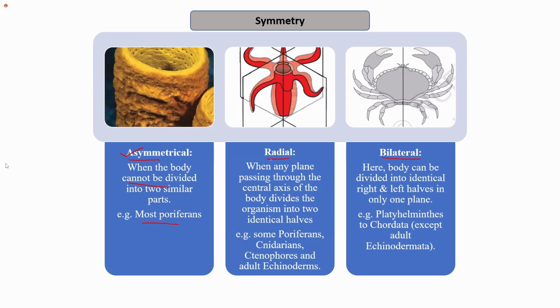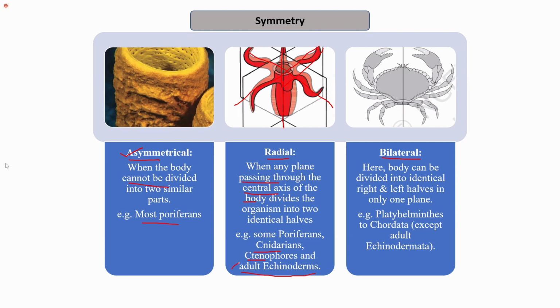The next kind of symmetry is known as radial symmetry. As the figure also demonstrates, in radial symmetry you can use any plane, any plane which passes through the central axis of the body. So this may be plane number 1. This may be plane number 2. This may be plane number 3. So any plane that passes through the center of the body divides the organism into two identical halves. For example, some of the poriferans, cnidarians, ctenophores, and adult echinoderms.